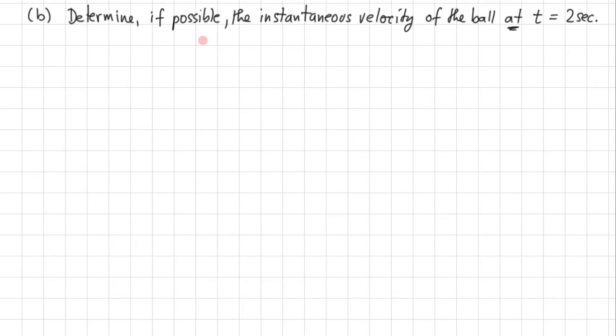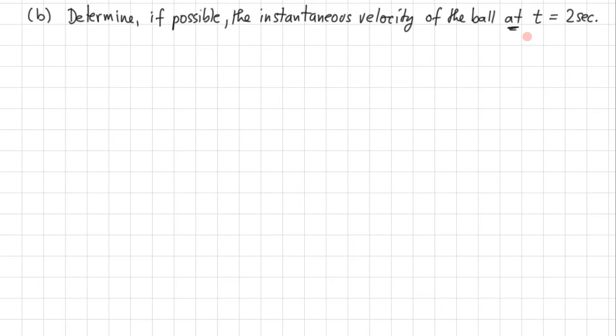Determine, if possible, the instantaneous velocity of the ball at t equal to 2 seconds. Now, as we said before, we cannot directly use the formula for average velocity to compute this. On the other hand, it should be intuitively clear that our answer from part A will provide us with a rough estimate for the actual velocity of the ball at time t equal to 2 seconds. The question now is, how can we improve this estimate? The intuitive answer is to make the time interval delta t smaller.